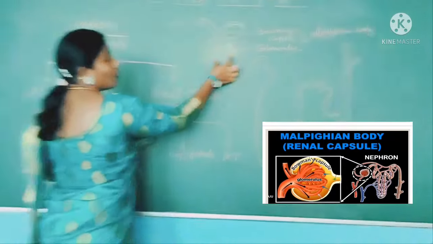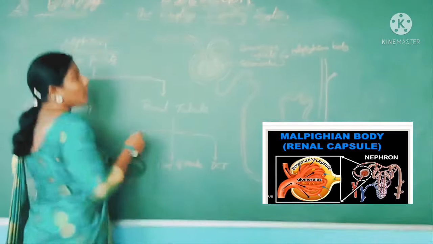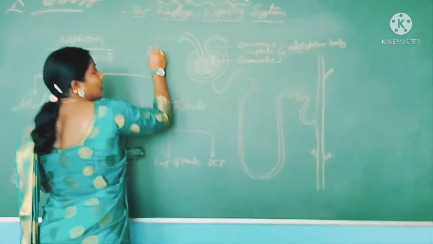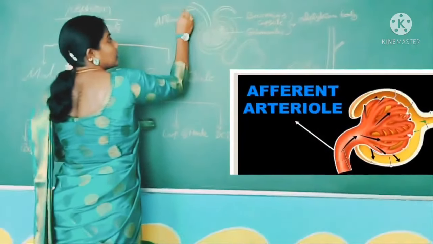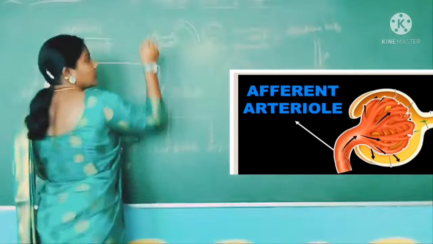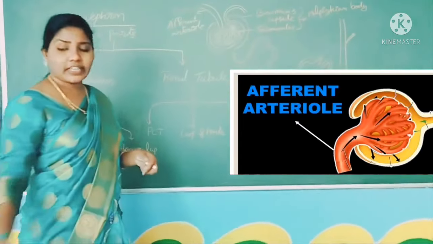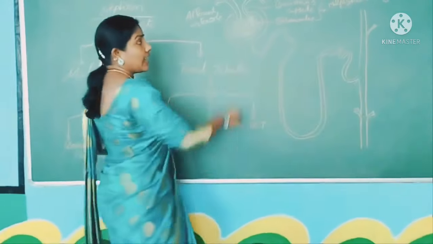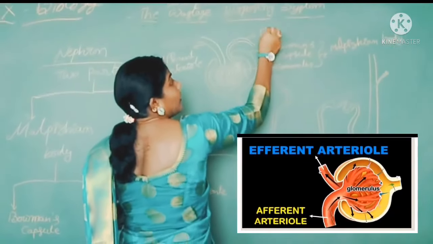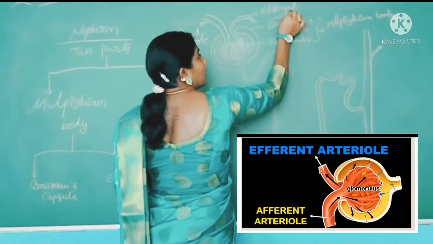In the Malpighian body, one blood capillary comes to the outside. This is called the efferent arteriole. The efferent arteriole forms the net-like blood capillaries and comes out.